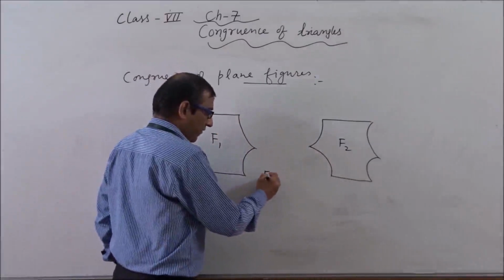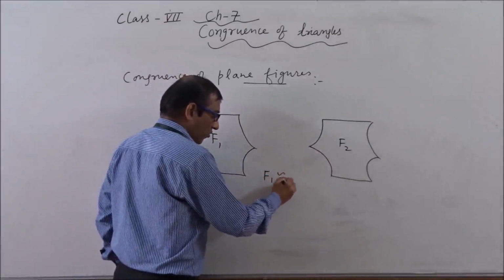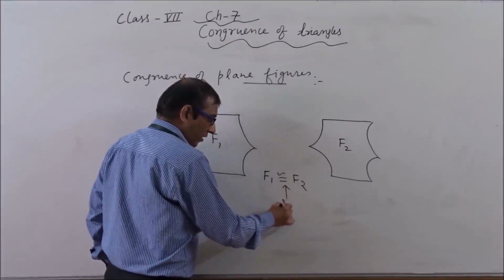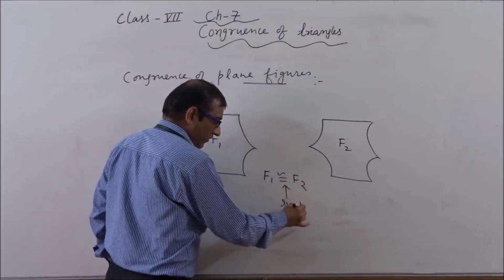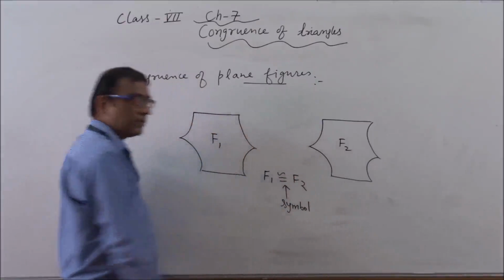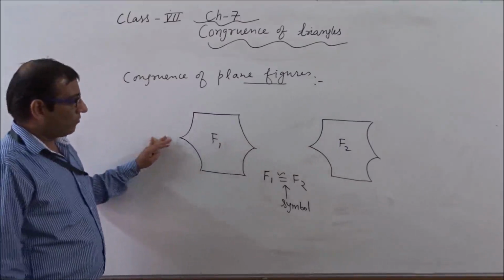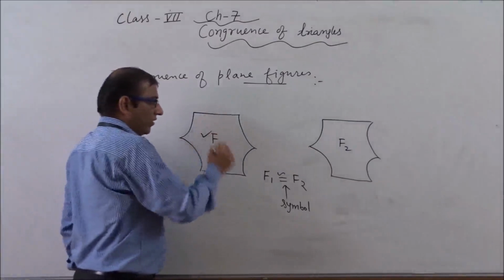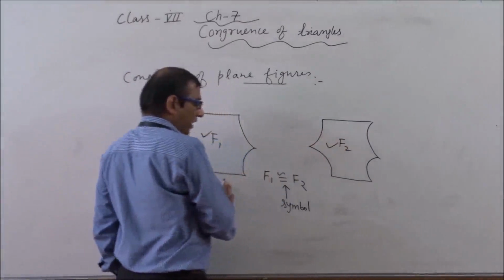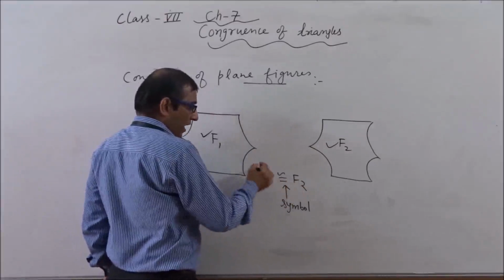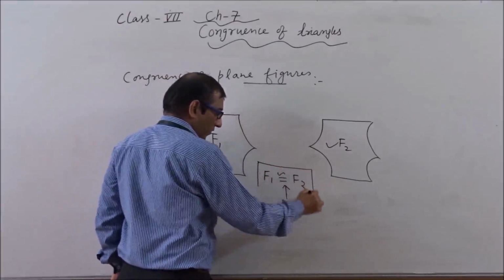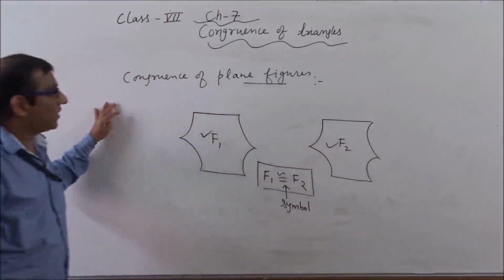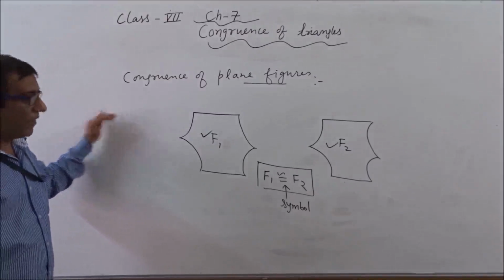That's why we can say F1 is congruent to F2, and this is the symbol of congruence. So as per these two diagrams, F1 is congruent to F2. This is the concept of congruence of plane figures.